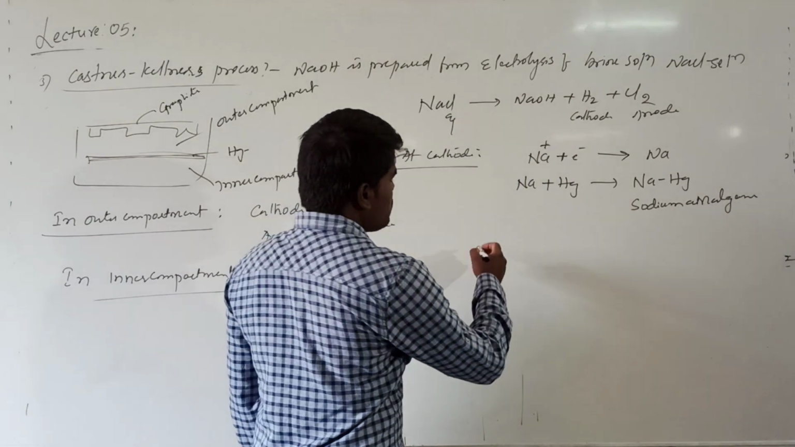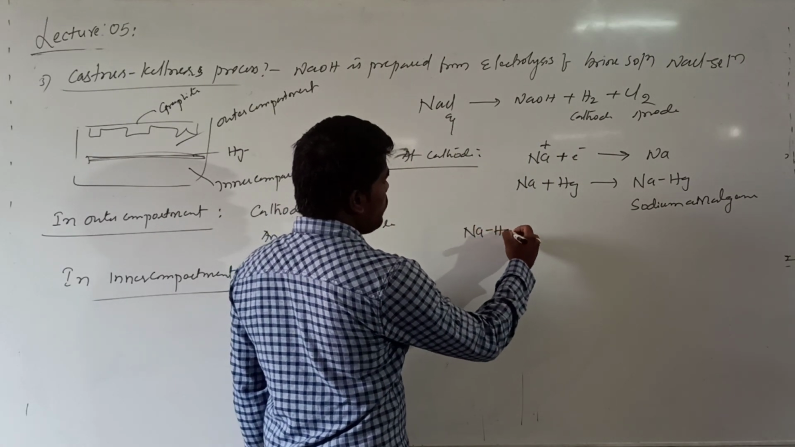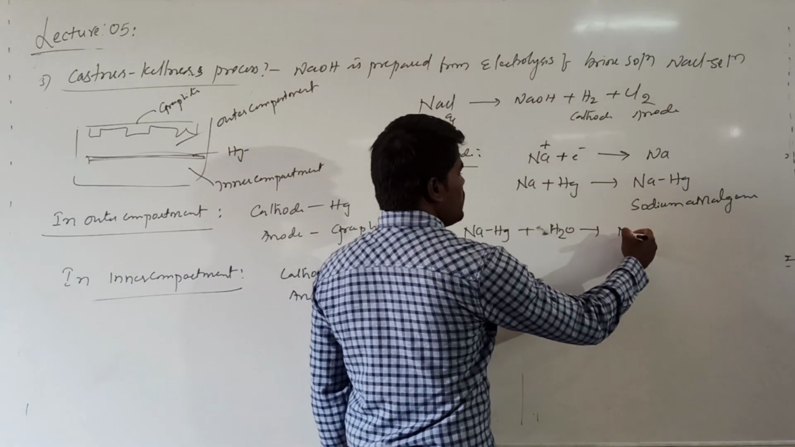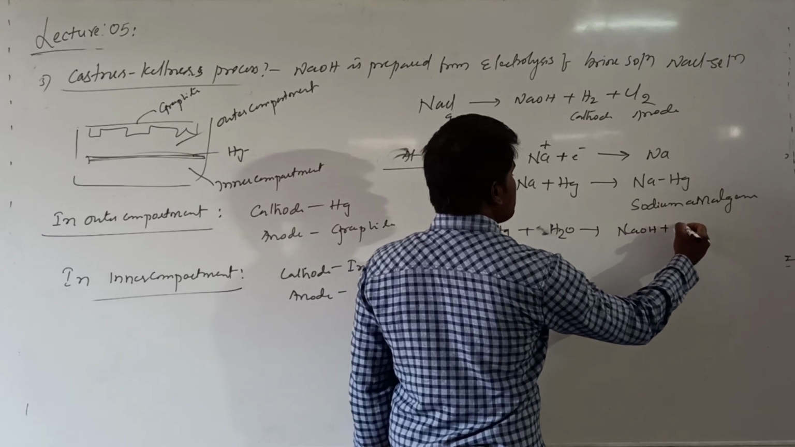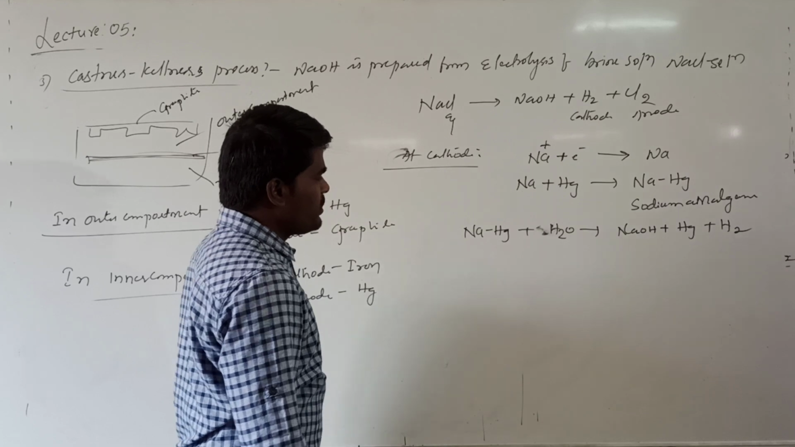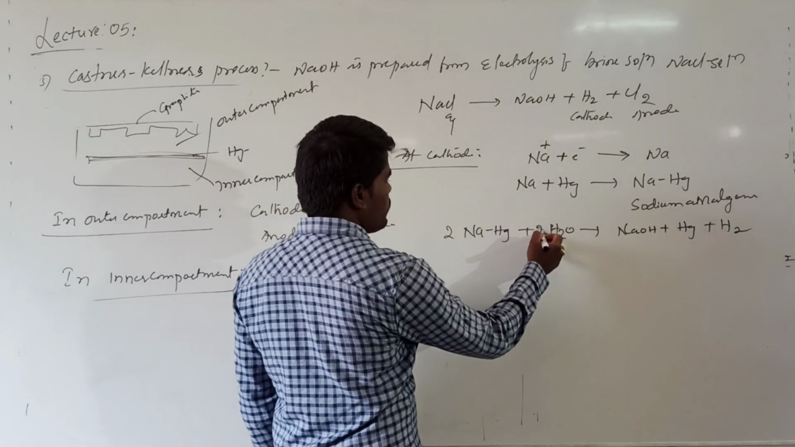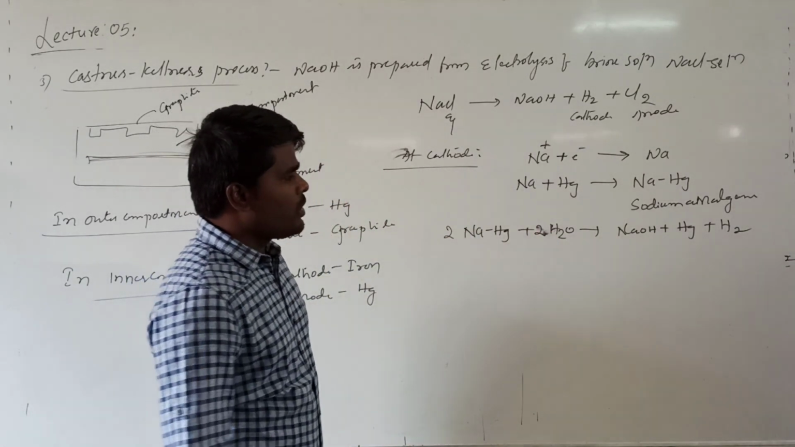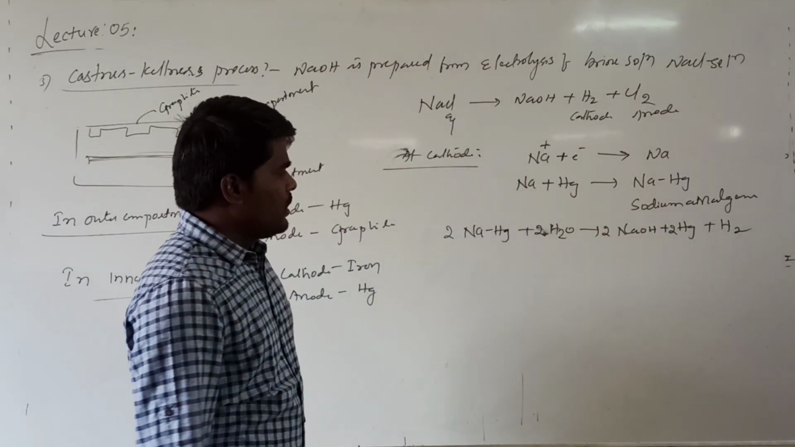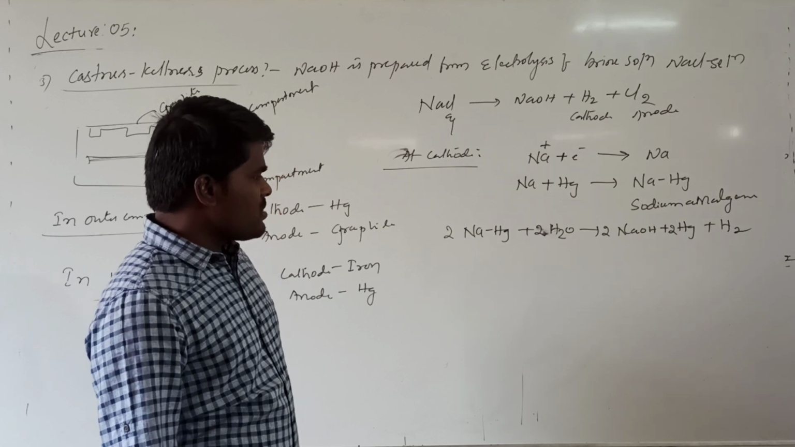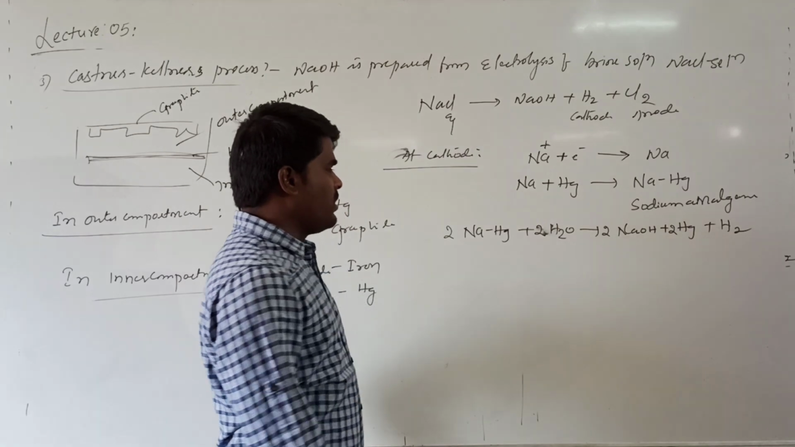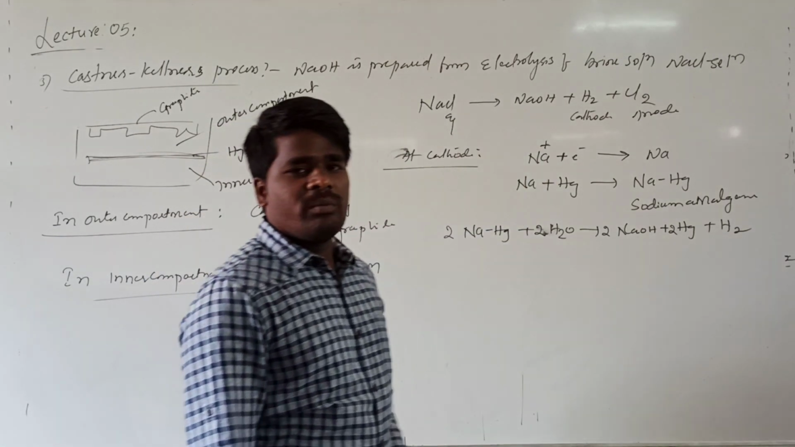Sodium amalgam. This sodium amalgam will react with water to form NaOH plus Hg plus H2. If you want to write a balanced equation, take 2 moles of sodium amalgam as well as 2 moles of water. It forms 2 moles of sodium hydroxide and 2 moles of Hg, and 1 mole of H2 gas will be liberated.